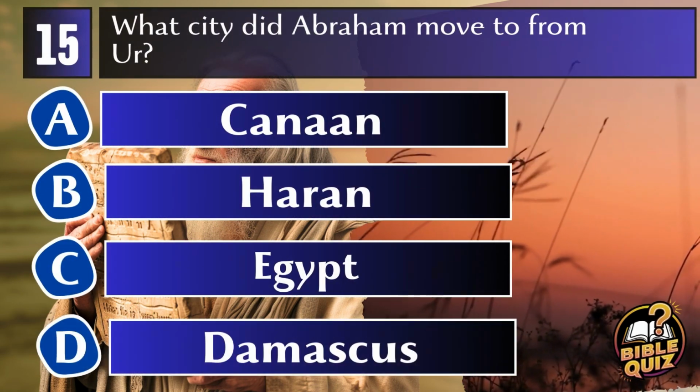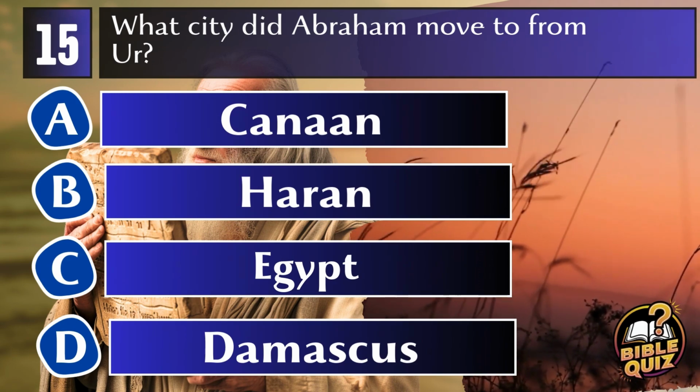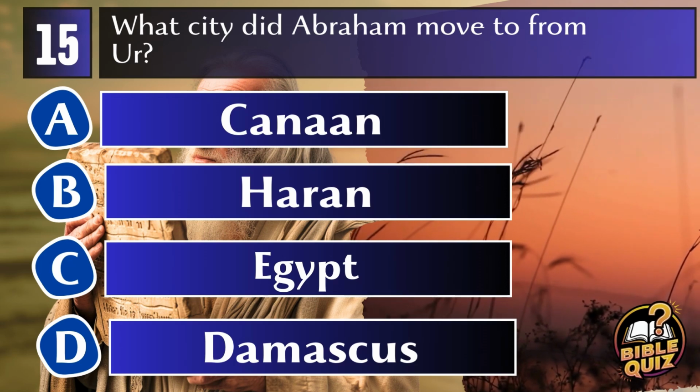Question 15. What city did Abraham move to from Ur? A. Canaan. B. Haran. C. Egypt. D. Damascus.